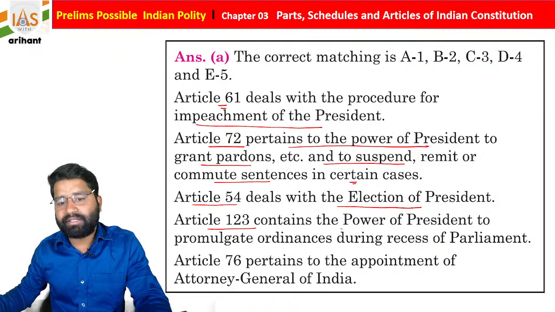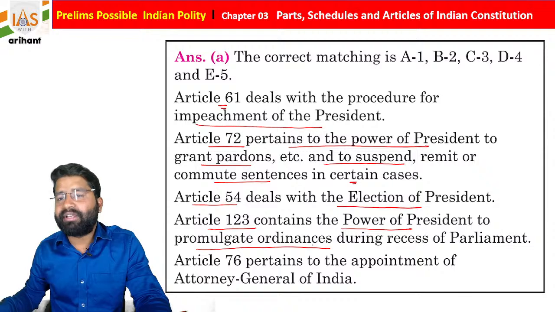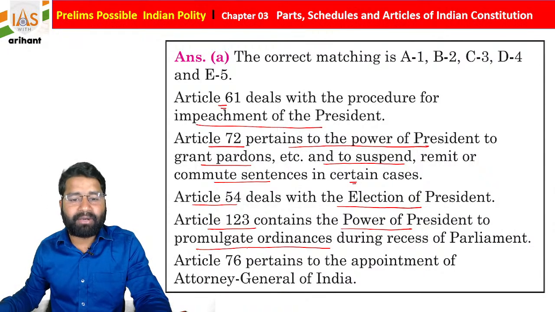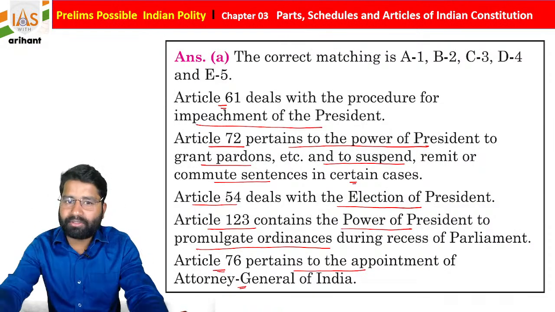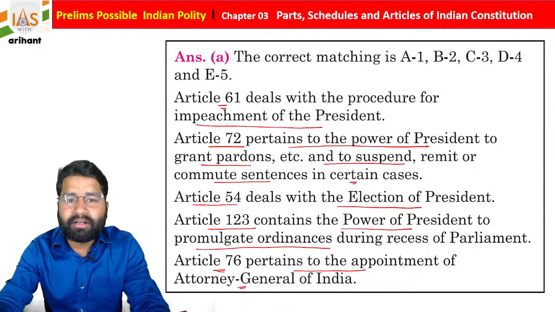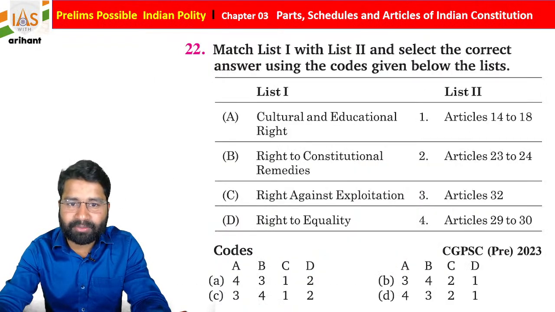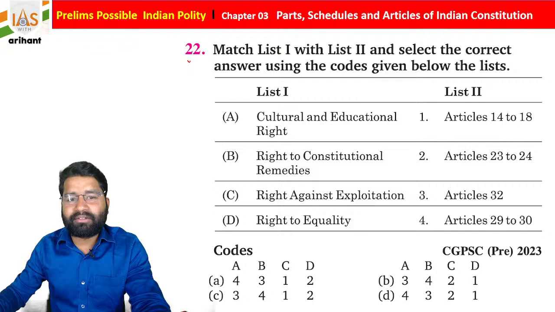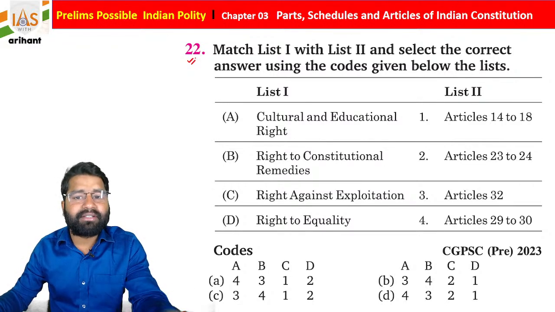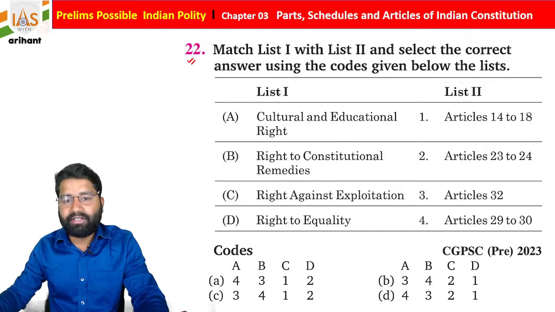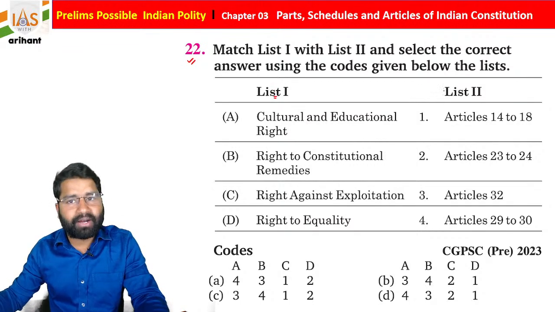Article 123 contains the power of the President to promulgate ordinances during the recess of Parliament. Article 76 pertains to the appointment of the Attorney General of India, students. I hope you all are able to understand. This is the explanation part. Now if you move further, once again we have a question where one list contains articles and one list contains their provisions. So list 1 and list 2 you have to match.